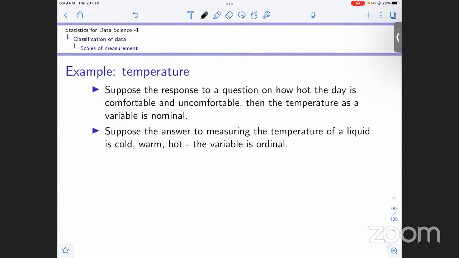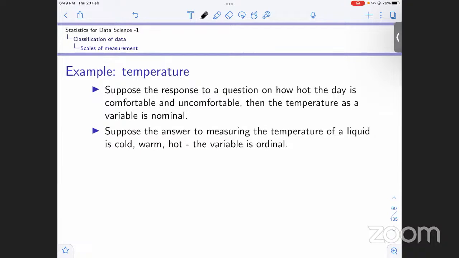Now moving on to another example in the same temperature measurement. Let us say we have tea. We can say it is either cold, warm, or hot. Again we are naming these labels, but in addition to that, there is some sense of order.